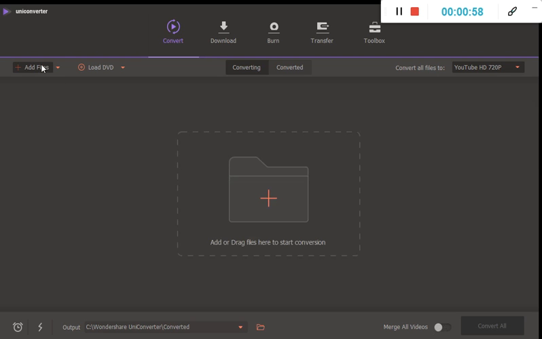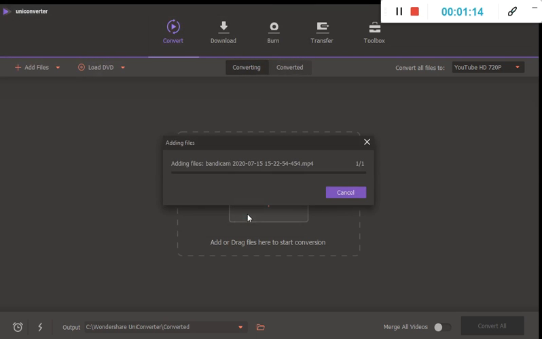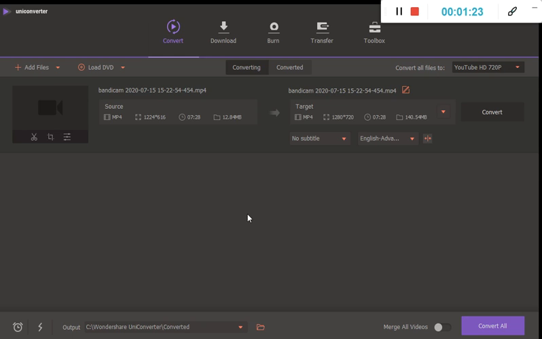Firstly, you have to add any file from your desired folder, and after that you may make amendments to it. Like I have selected this file over here and then go to the Open option. Then it will take a couple of seconds or minutes to be loaded.